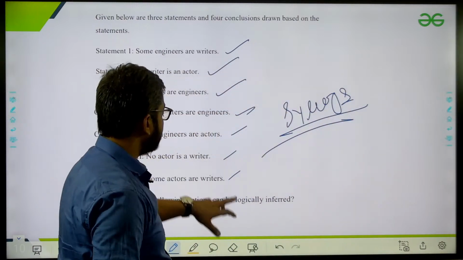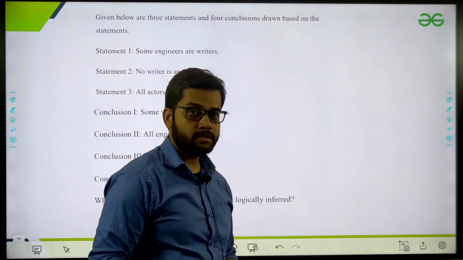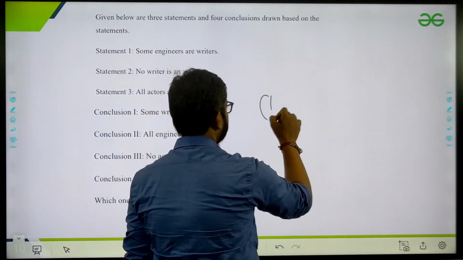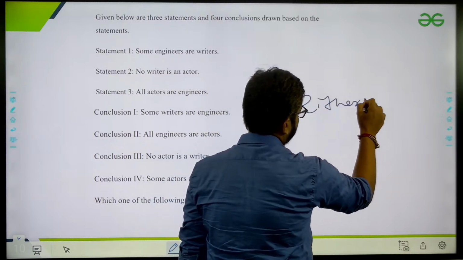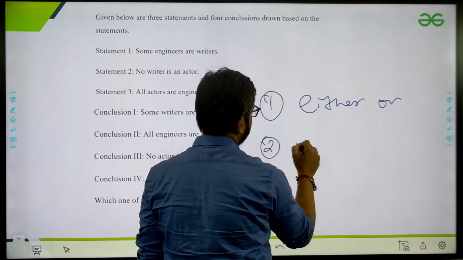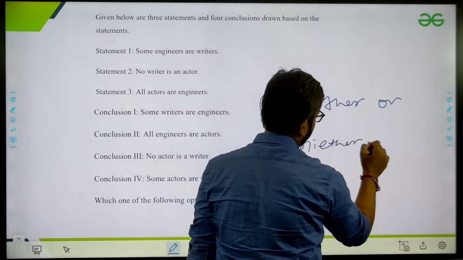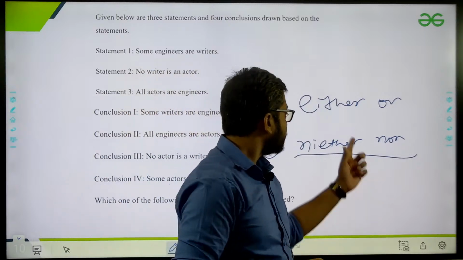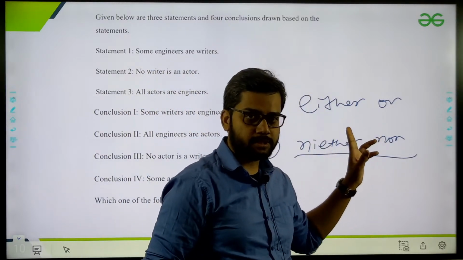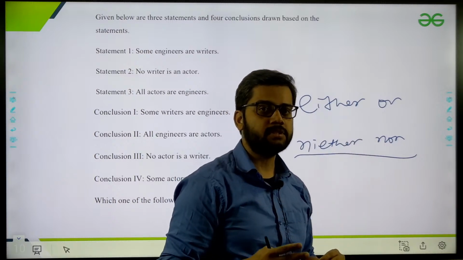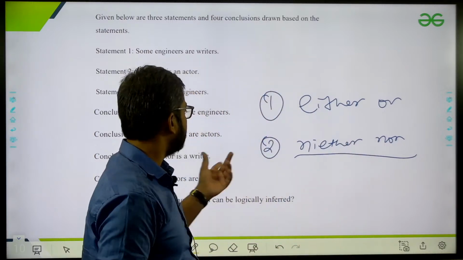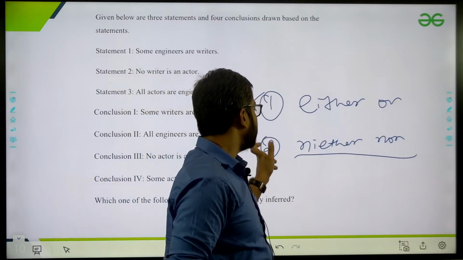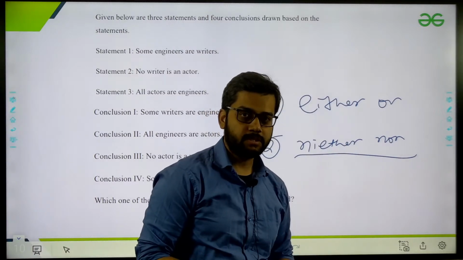Okay, so basically this is the syllogism topic, and in syllogism there are 2 important cases. The first case is either-or, and the second case is neither-nor. These 2 topics are important, either-or and neither-nor. Mostly they ask only these 2 topics. There are 4 to 5 types of questions they generally ask regarding syllogism. It's very easy, but they use these 2 because students get confused in this, okay.